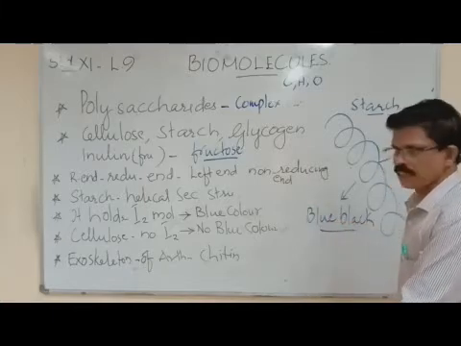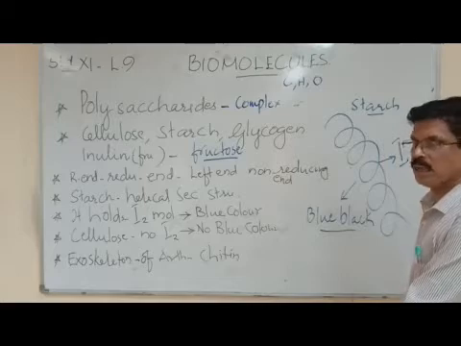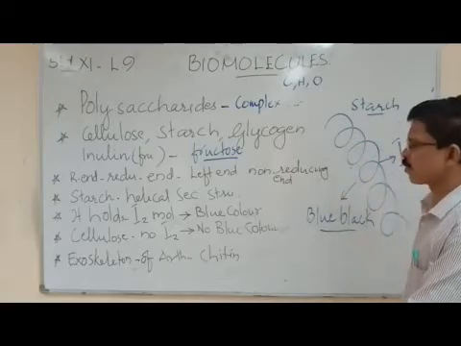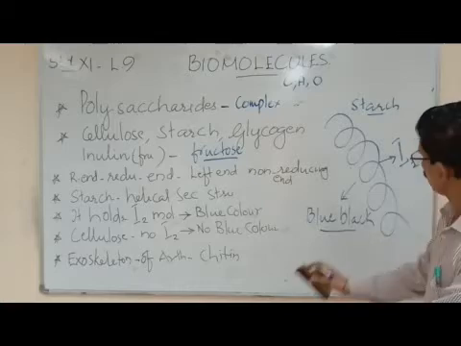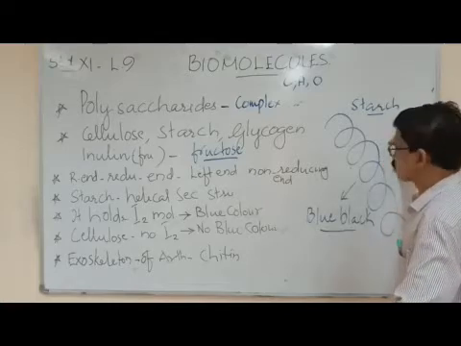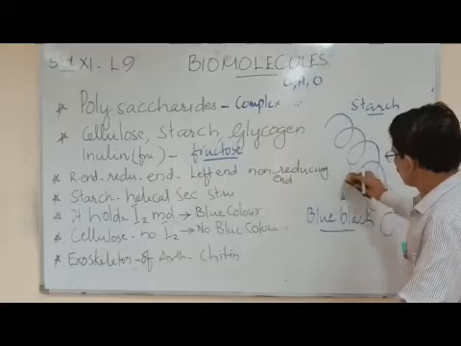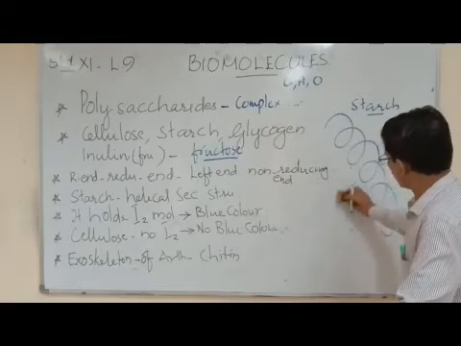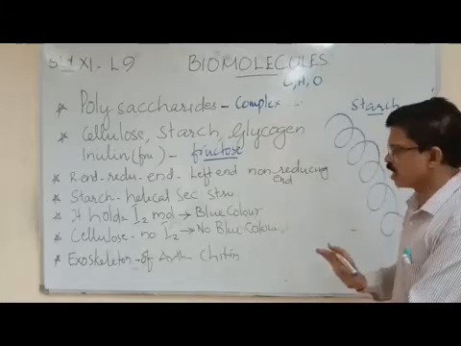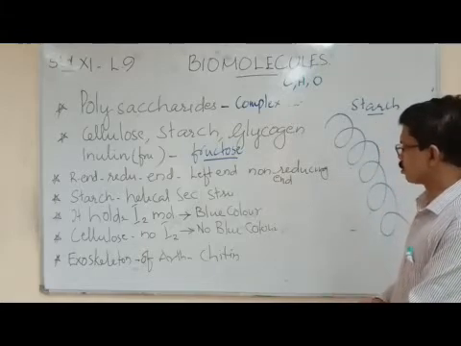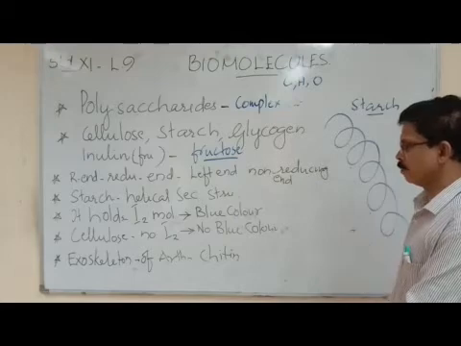Yes, in a reaction, because of the iodine present in the helical structure of the starch. Whereas cellulose is also a helical structure but not so complex, and there is no blue color. No iodine, no blue color in cellulose. So cellulose does not give any blue color because it does not have iodine in it.